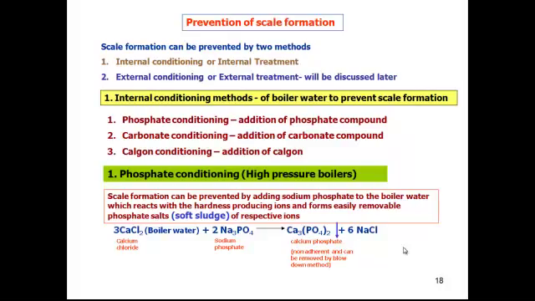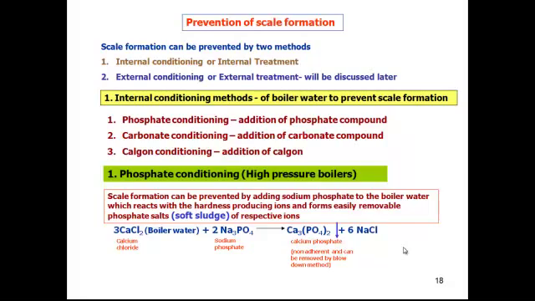In internal conditioning, the water is inside the boiler and you add some conditioning agent. We have three different types of conditioning agents: phosphate conditioning, carbonate conditioning, and Calgon conditioning. So you add a phosphate substance in the water, and that reacts with your calcium chloride and creates a precipitate. Calcium phosphate will be formed as a precipitate. This happens in high pressure boilers. So the scale-forming salts can be removed by this method.